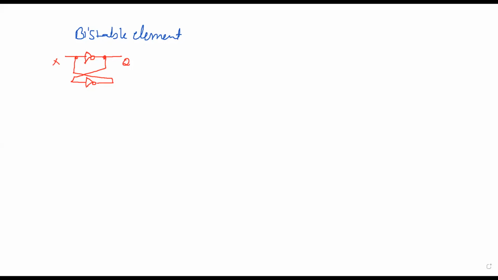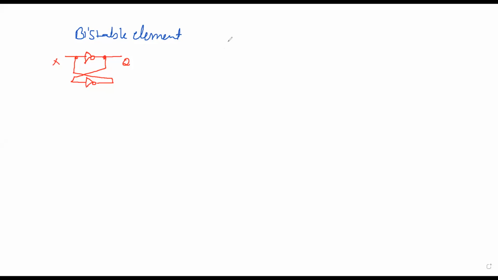Okay. Multivibrators are regenerative circuits. We have three types, right? First one, astable. Second one, monostable. Third one, bistable. In bistable we have two stable states. And in astable we have two quasi stable states. And in monostable we have one stable and the other one is quasi stable.